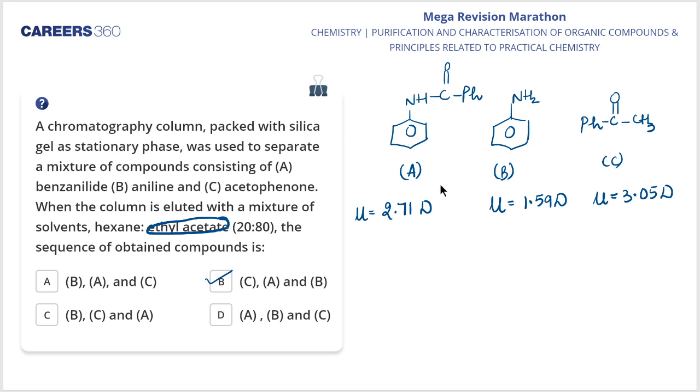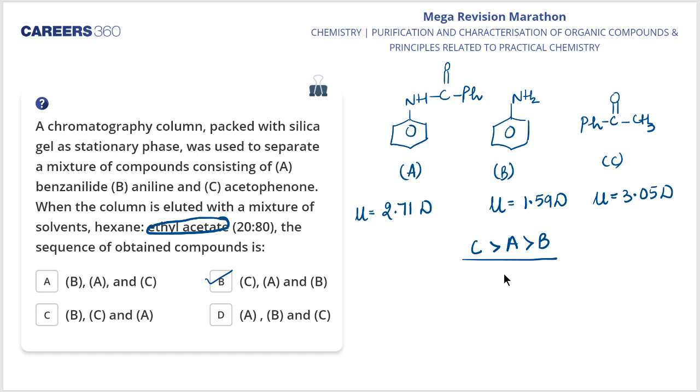Now among all the three, which is more polar? More is the dipole moment, more is the polarity. So the order of polarity is C, then A and then B. This is the order of polarity, my dear students.